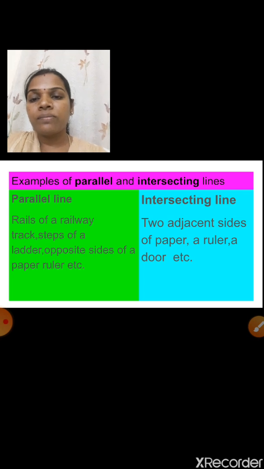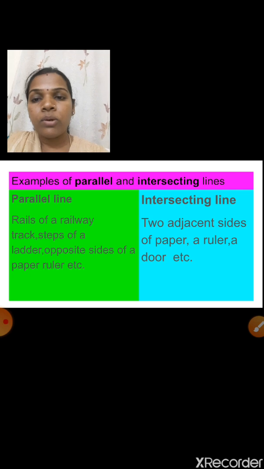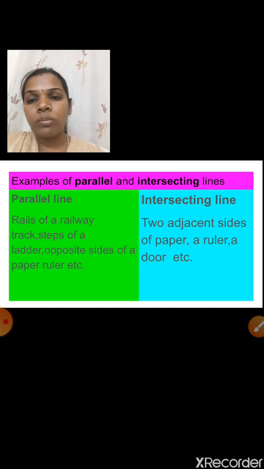So all the steps of the ladder are parallel to each other. Next one is the opposite sides of a paper. Just observe your notebook or geometry box or paper. Just look at the opposite sides. Opposite sides are parallel.